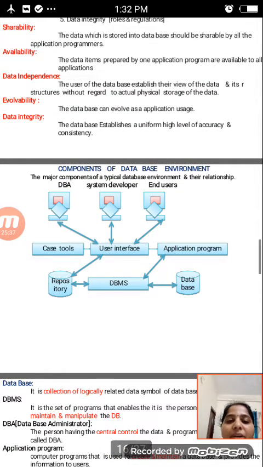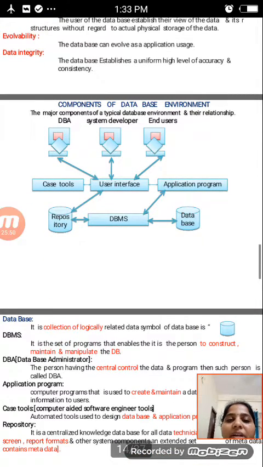And then evolvability. The database can evolve as application usage changes. This is a flexibility of the database. And then data integrity. The database establishes a uniform high level of accuracy and consistency.